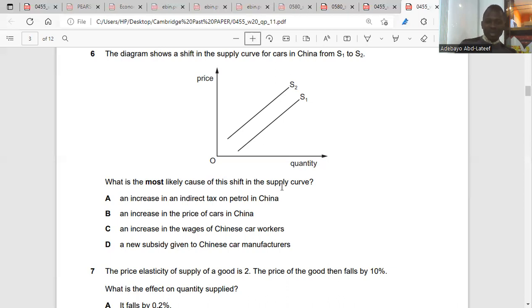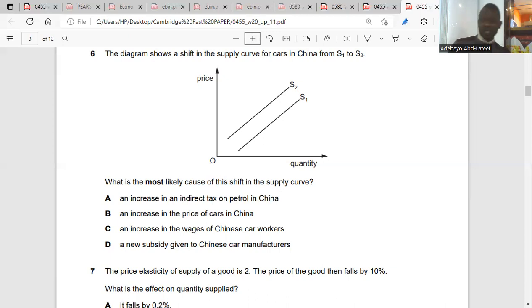An indirect tax on petrol in China. An increase in the price of cars in China will increase supply. And price is not a shift, it's a movement. Price is not a shift, it's a movement along the supply curve. An increase in the wages of Chinese car workers. A new subsidy. If subsidy is given to car manufacturers, it reduces their cost of production, so it increases supply. The answer is C.